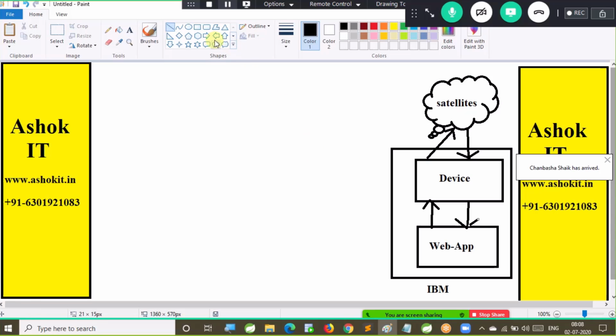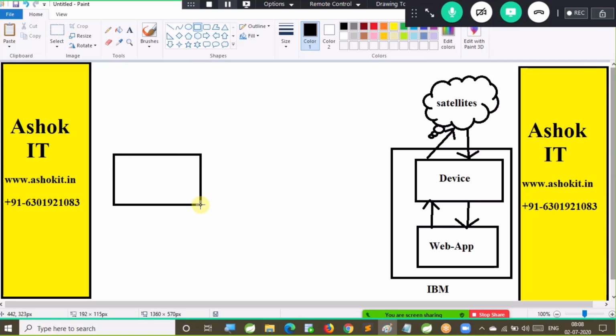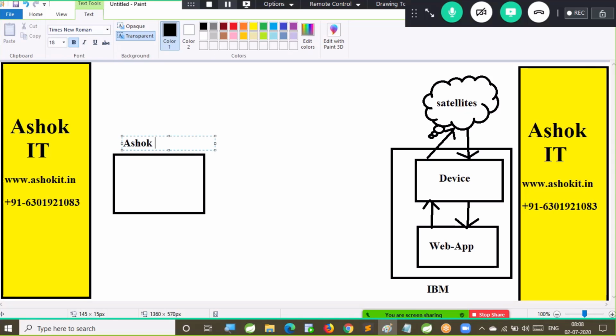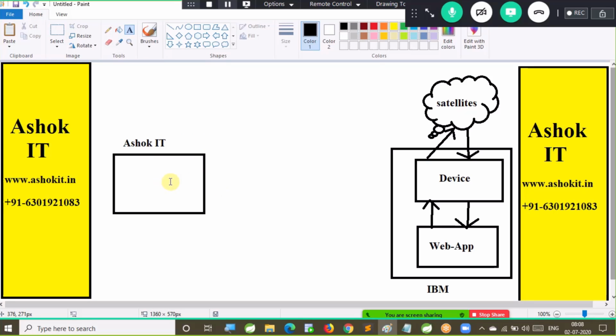Now here I am developing my application. I am developing one website for my company, which is Ashok IT. In this website, I want to display weather information. I am not interested in developing the logic to communicate with the satellite. First of all, I don't know that. I don't know how to communicate with the satellite.